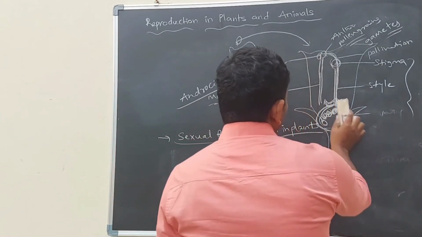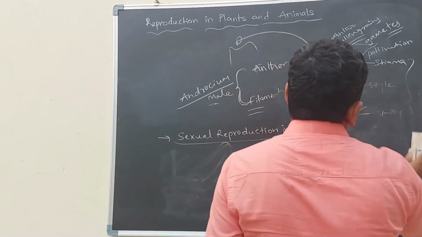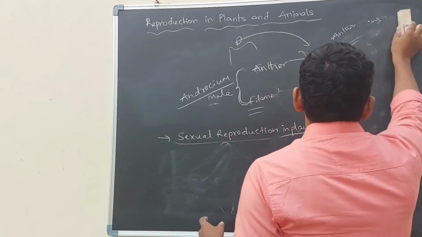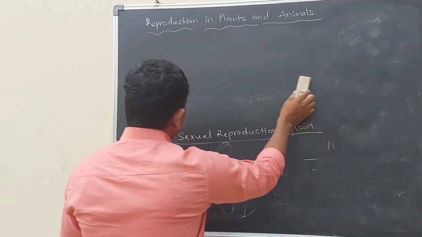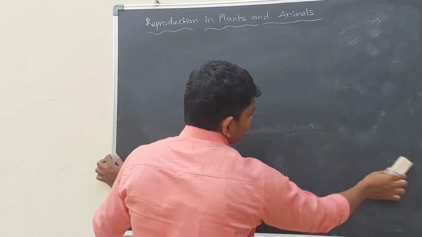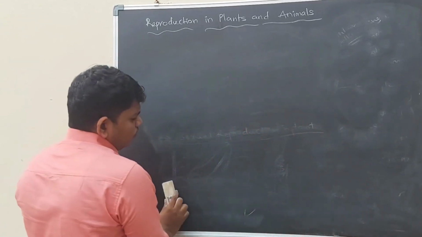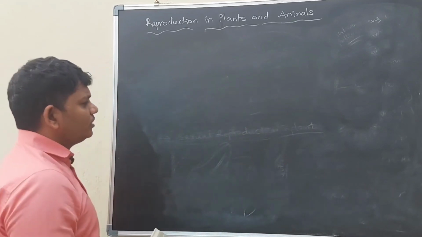So here we have to remember one thing. Male gametes are pollen grains and female gametes are ovules. Ovules after fertilization grow as seeds. The ovary grows as a fruit. That's it.